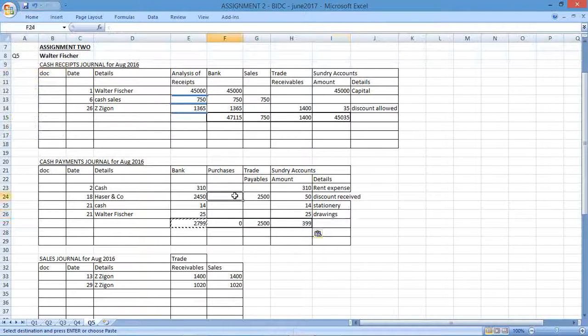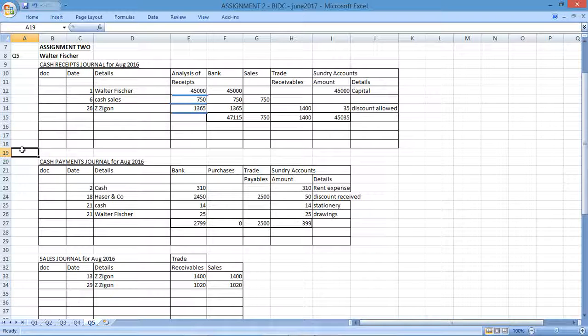So that's what I've done in order to balance those journals, to total those journals in order to post that through to the general ledger. Then they said balance the cash book and the personal accounts at the end of the month. So personal accounts, that'll probably be drawings, maybe capital. They probably want you to affect those accounts at the end of the month.